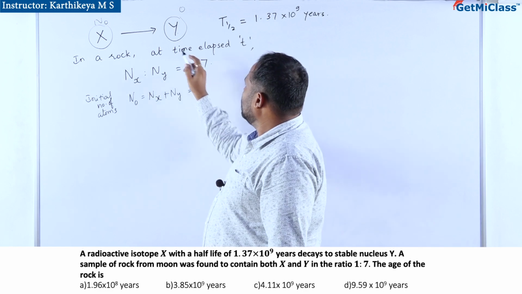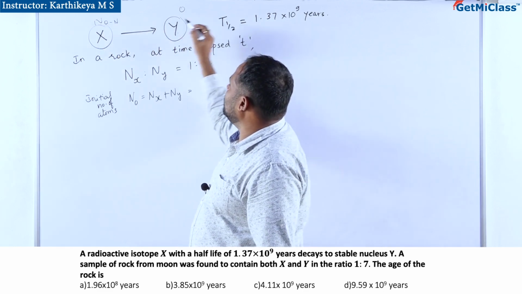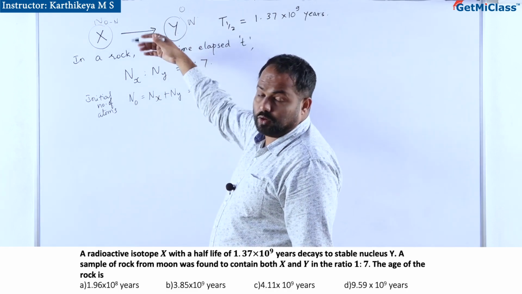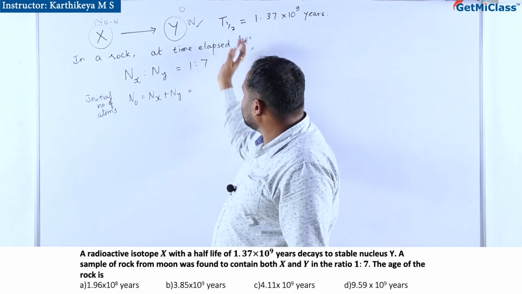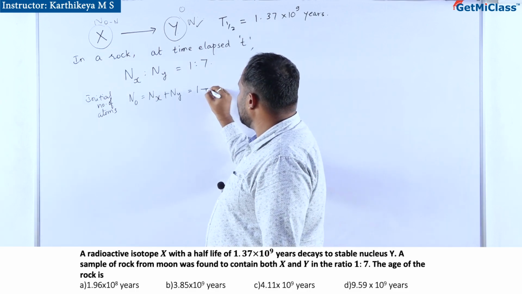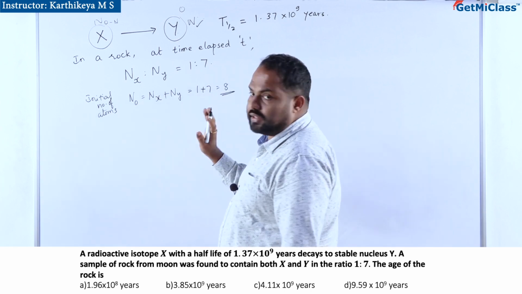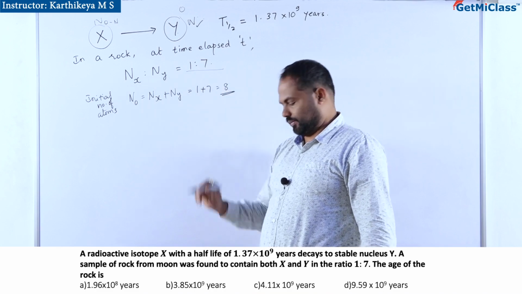So N naught minus N is the number of Y that gets converted from X. So that is 1 plus 7, that is 8. It is not the exact number, I am only guessing it by the ratio.